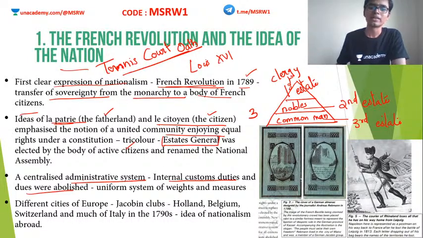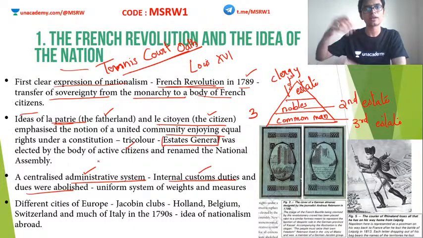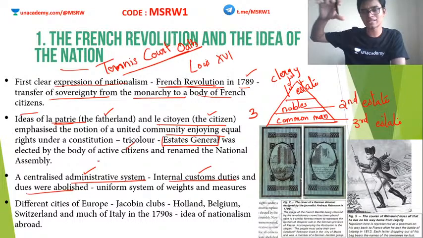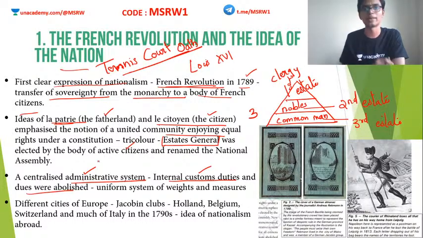Why? Because there were customs duties within different internal regions that were hampering their trade. Okay, without a centralized form of administration, it is extremely difficult for people to comply with different rules in different places. If it is a centralized system, then everywhere the same rule will apply. So the mob of the French people demanded all these things.